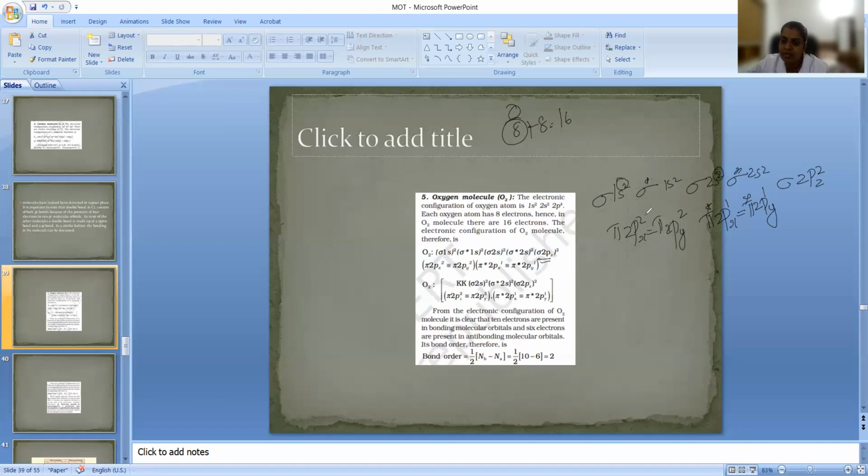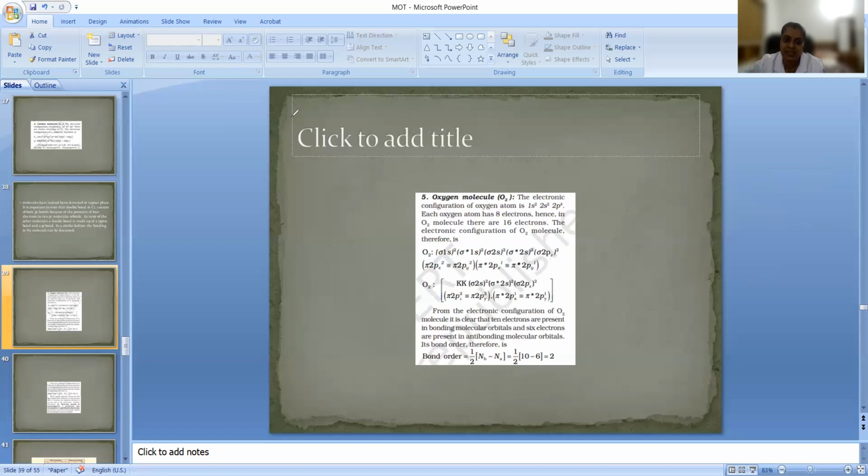Okay. So now we are counting the number of bonding electrons: 2, 4, 6, 8, 10, right? So 10 minus 4, which is 6. 6 divided by 2 is 3... that is, the bond order comes to 2 as discussed. So between the oxygen atoms, there is a double bond. It is a stable molecule, but it is a paramagnetic molecule because it has unpaired electrons. Understand, this idea we will get from here.